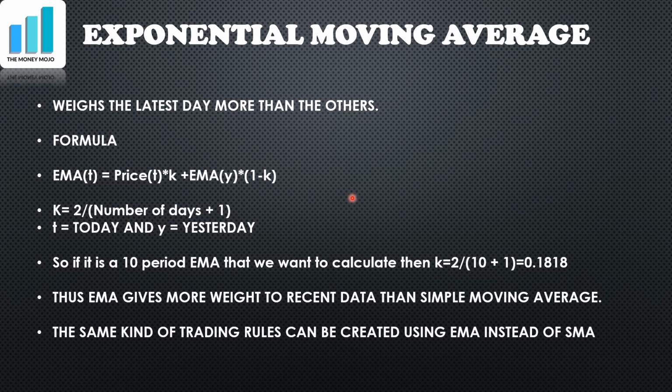I as a trader say that it just doesn't make too much of a difference. The trading rules that can be created, I talked about the trading rules with a simple moving average. For example, I said with a 50-day moving average filter, then we can use a close of the price above the 10-day moving average as a reason to buy, or the cross of a 10-day moving average above a 20-day moving average as a reason to buy. Same rules can be used even for the EMA. So there is no difference.